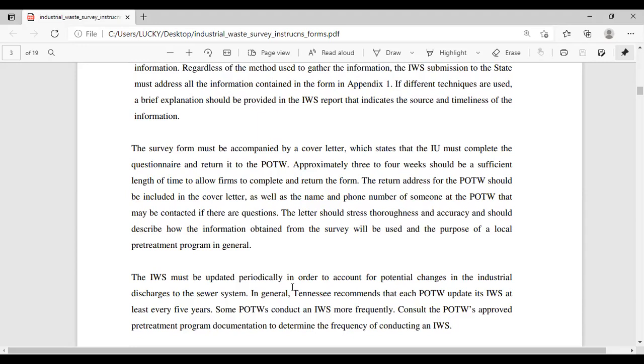The return address for the POTW should be included in the cover letter as well as the name and phone number of someone at the POTW who may be contacted if there are questions. The letter should stress thoroughness and accuracy and should describe how the information obtained from the survey will be used and the purpose of the local pretreatment program in general.